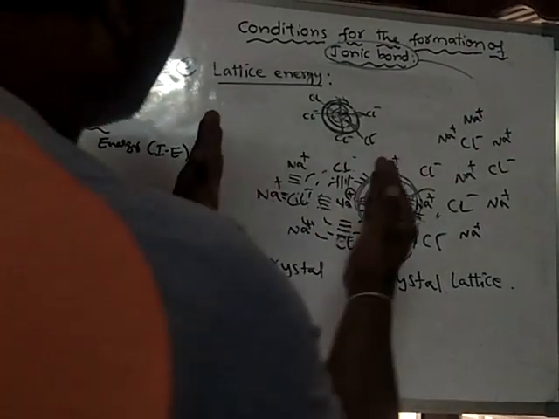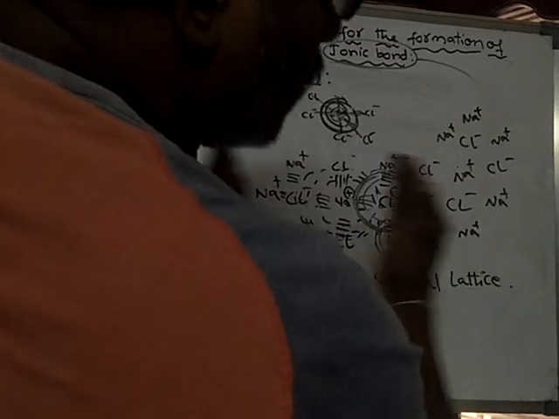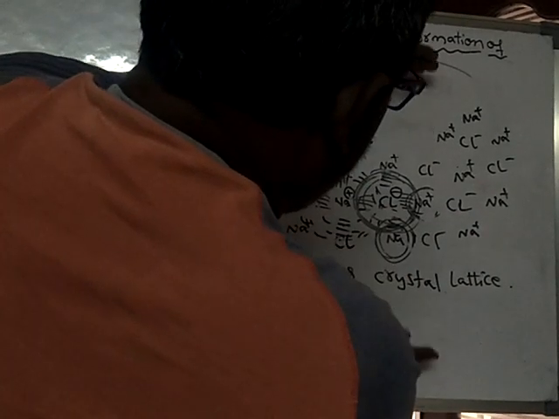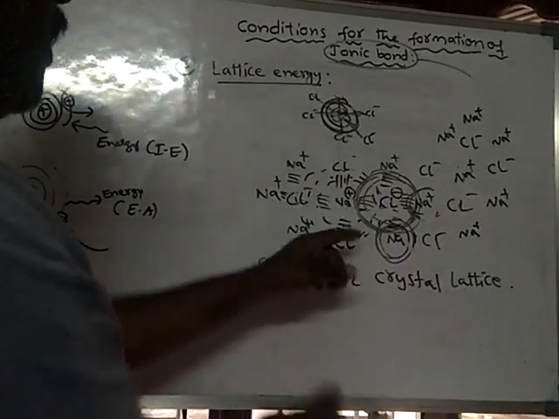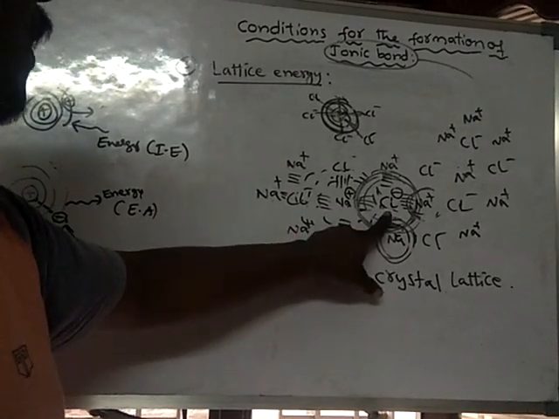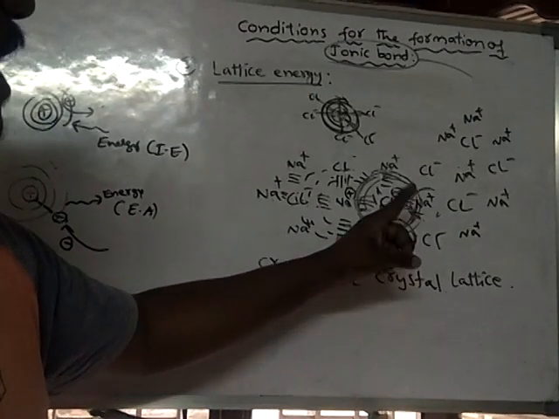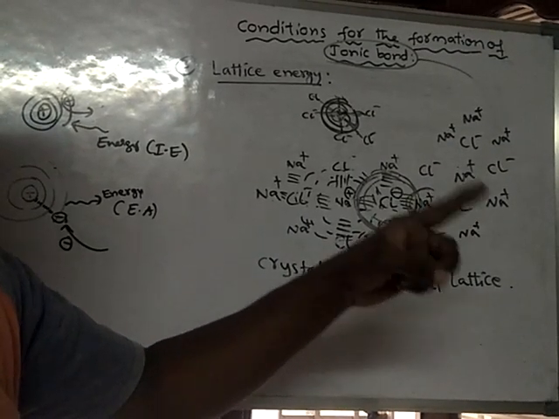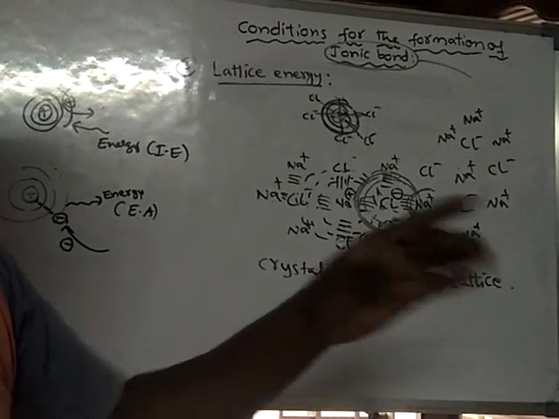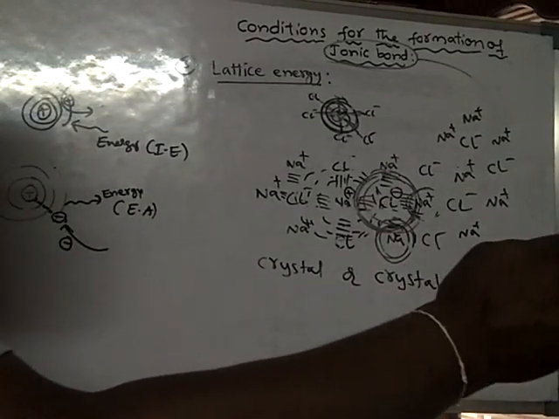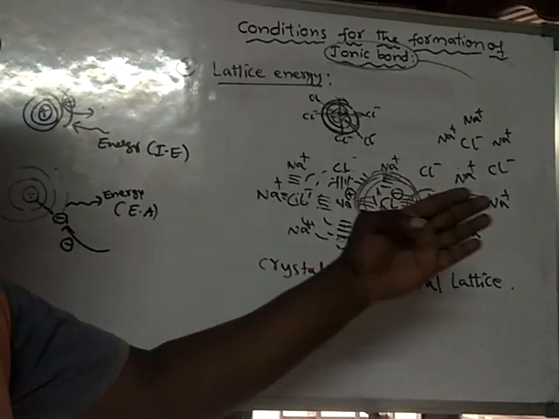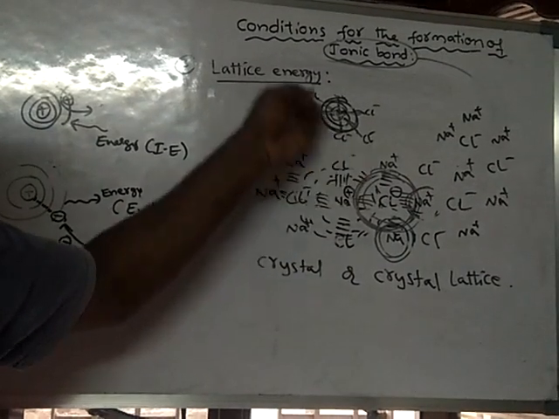So like this, what happens? It forms an extended structure three-dimensionally. That means along the x-axis, this is an extended structure, and even along the y-axis, and the z-axis also. Because here chlorine is there. In front of chlorine you will find sodium, and in front of sodium you will find chlorine, and in front of chlorine again sodium, again chlorine, again sodium, again chlorine. So like this, in this direction the crystal is developed, and even in the back direction also.